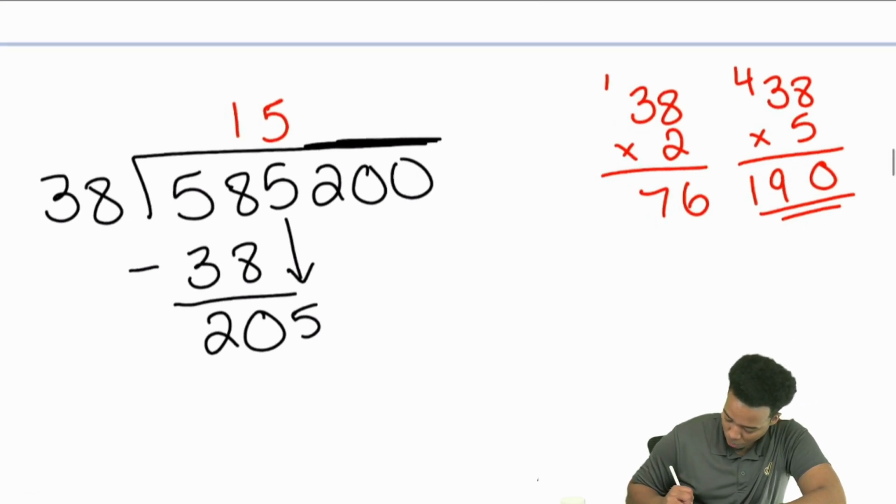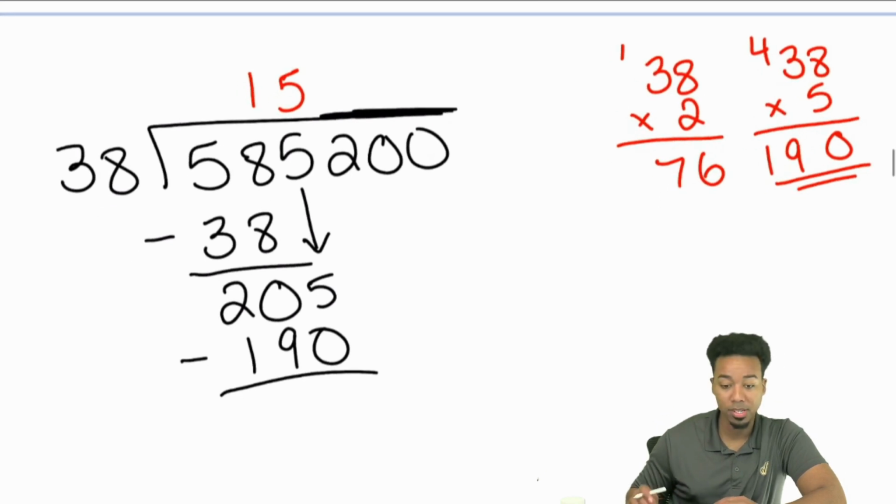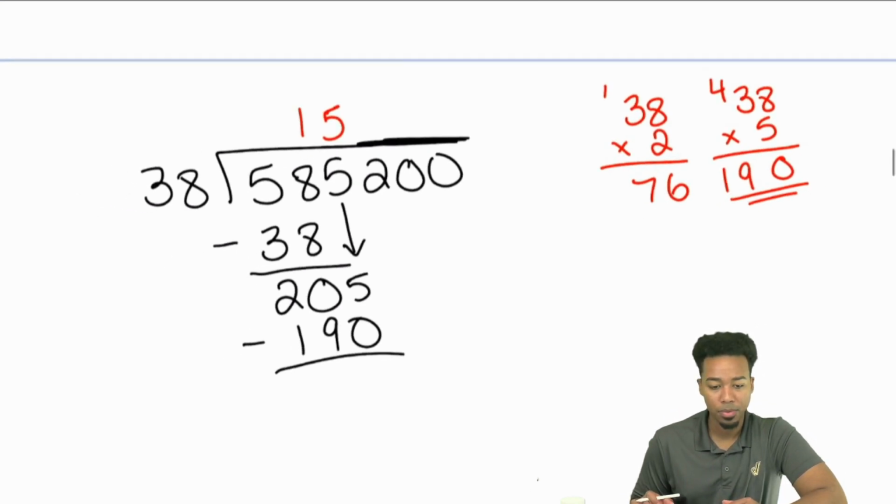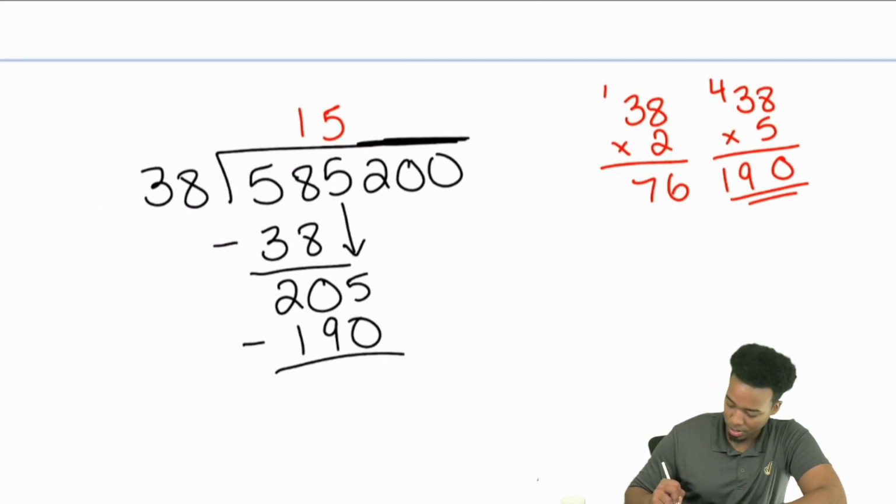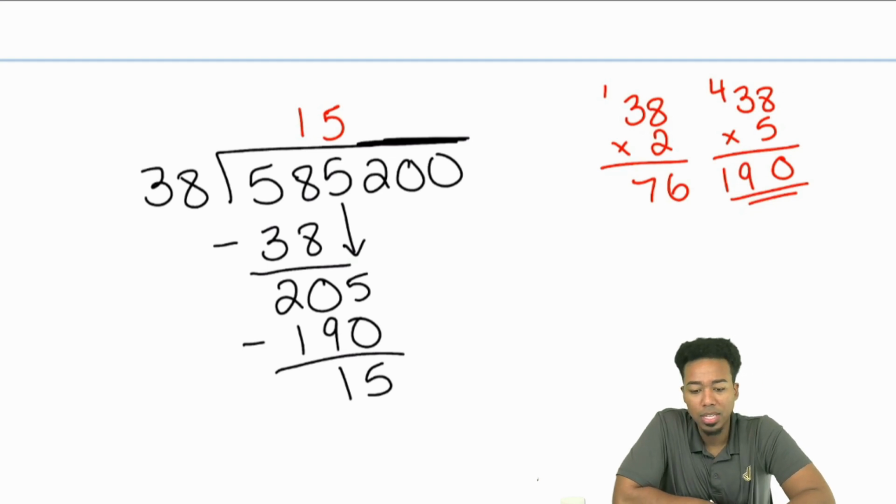Right there. And we'll now subtract the 190. What do we have as a remainder here, everybody? It's going to be 15. And one moment, let me go ahead and address that comment. If you're thinking that it's going to be 4, well, 4 would fit, but it's not the highest number.